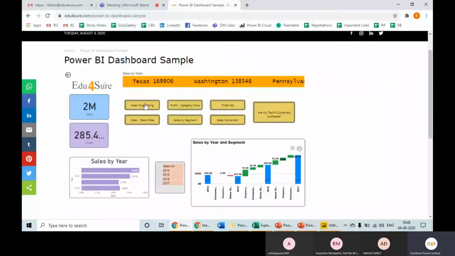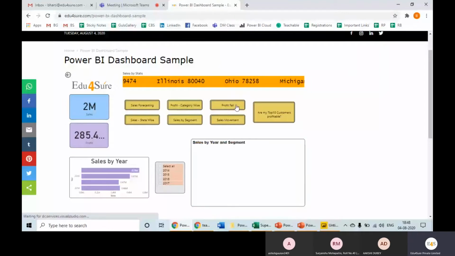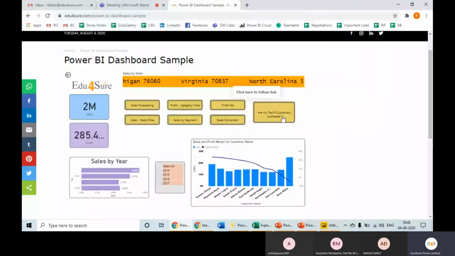So these are buttons. When I click on profit category wise, it means I want to see the profit category wise. As soon as I click on it, I will get the respective answer, right? If I want to see the profit fall, I will get the respective answer. Similarly, there is a business query: are my top 10 customers profitable? I want to check that. As soon as I click on it, I get my answer.